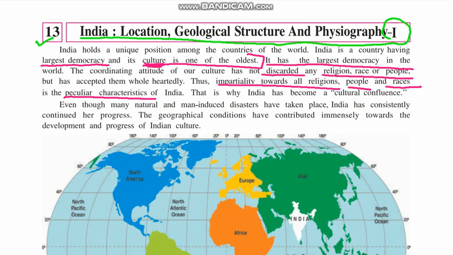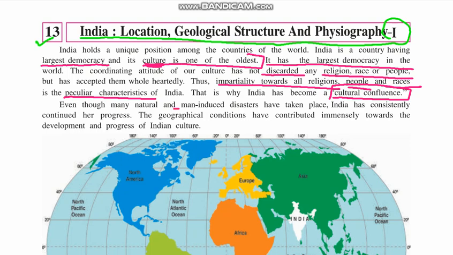That is why India has become a cultural confluence. Cultural confluence means a mixture of all the cultures. It is considered a mixture of all the cultures, right? Even though many natural and man-induced disasters have taken place, India has consistently continued that progress.